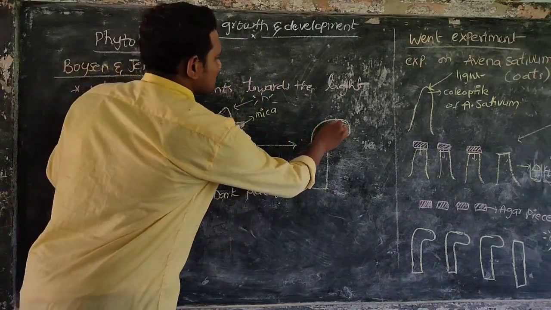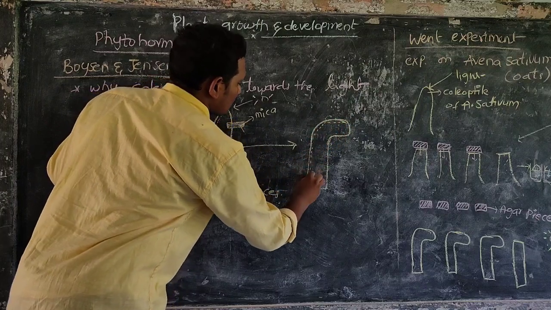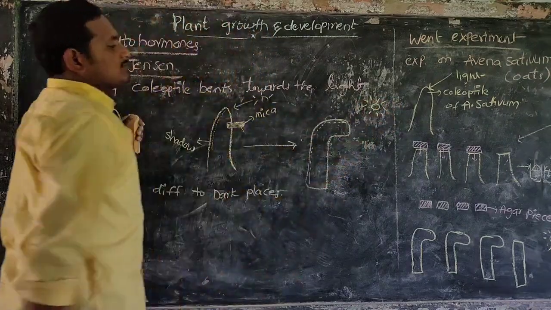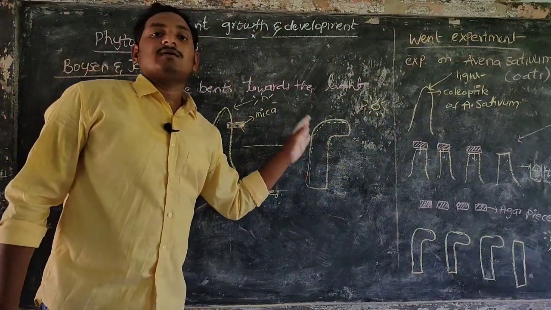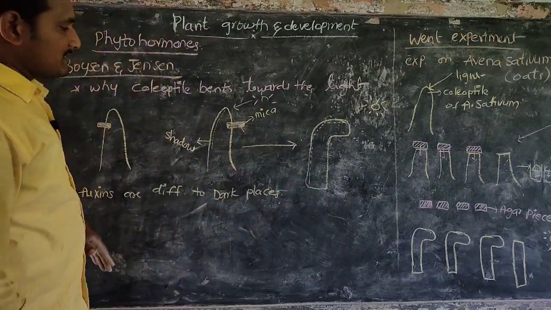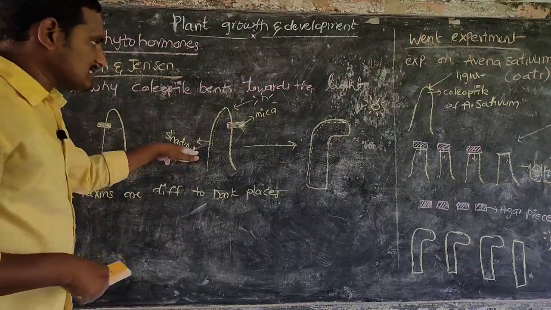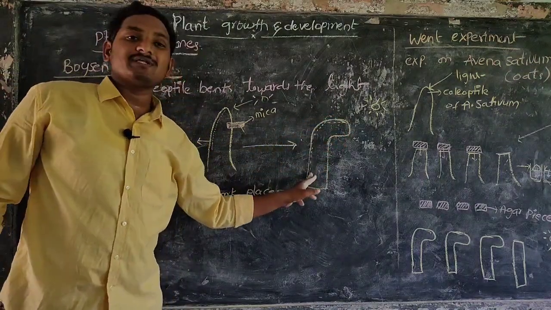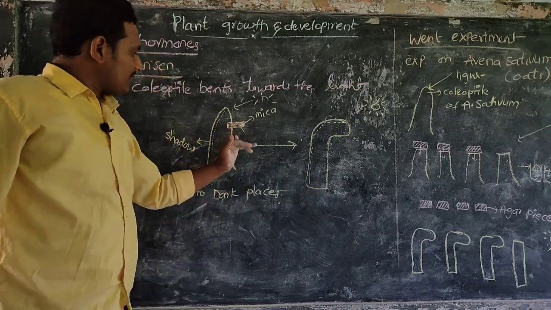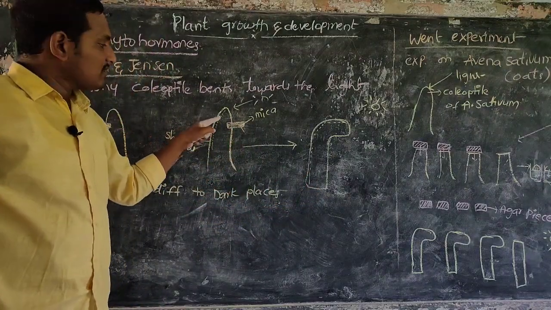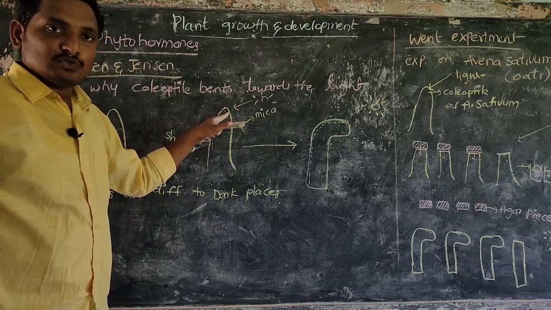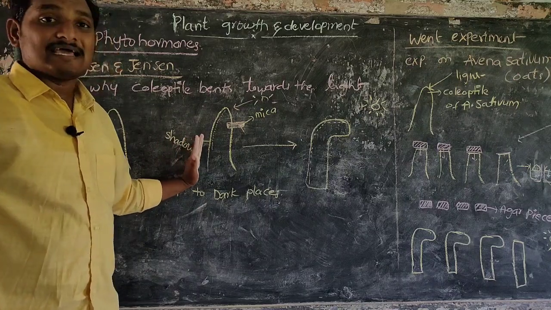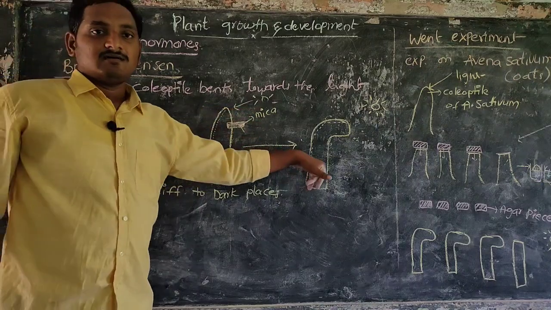Why? Because auxins diffuse to the shadow place. That's why when sunlight exposes the plant body or coleoptile, it bends towards the sunlight. Auxins are synthesized in the shoot tip and diffuse into the shadow regions of the plant body. Here the light region is available, here the shadow region is there. The shadow place cells are elongated and bend towards the sunlight.